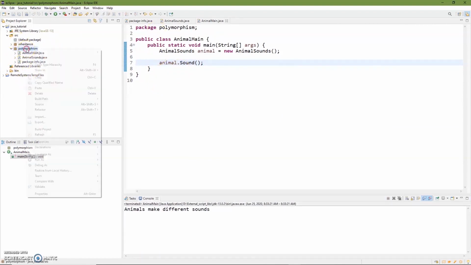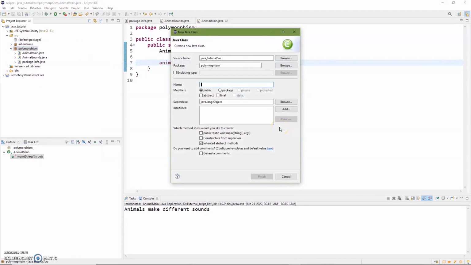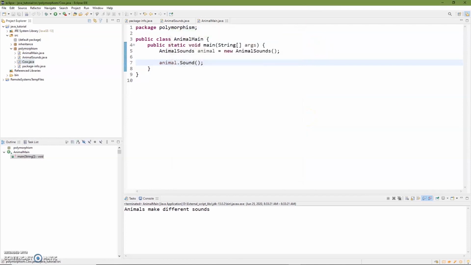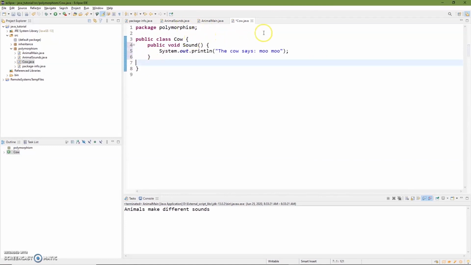So let's jump in there, and in this case, we're going to add in a couple of different animals. Let's start with a cow. Why not a cow? So we'll have our cow in here. We'll go ahead and click OK. And now we have our cow class. But a cow makes a very clear noise. So we'll go ahead and give the cow a sound. And we'll have the cow say moo moo.